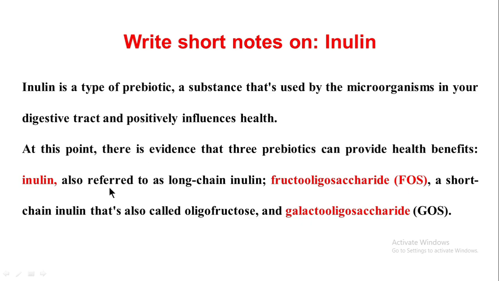The first one is inulin, also referred to as long chain inulin. The second one is short chain inulin, called fructooligosaccharides. The third one is galacto-oligosaccharides. So these are the three types of inulin.